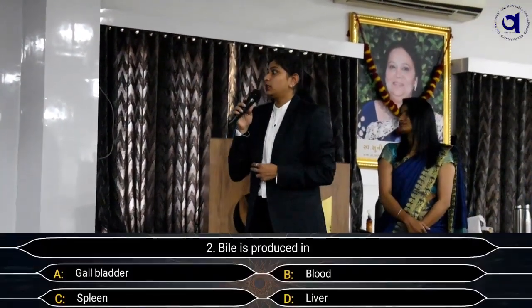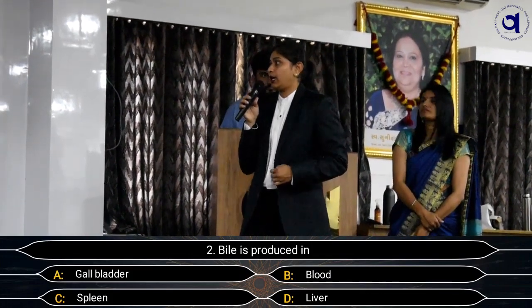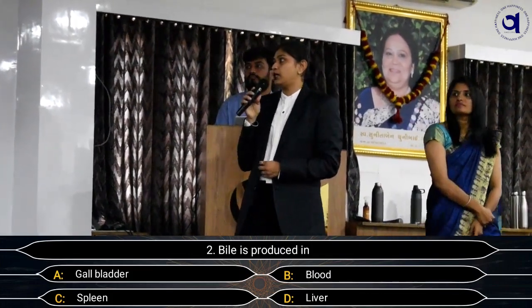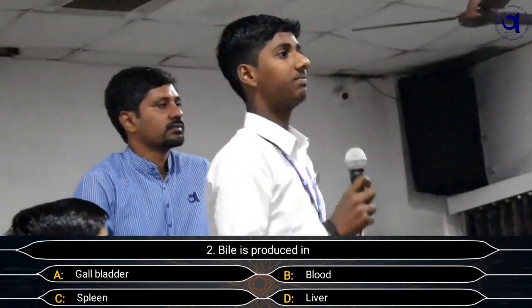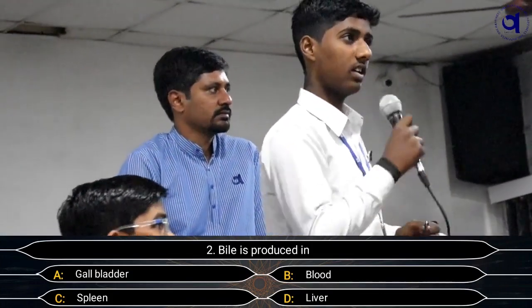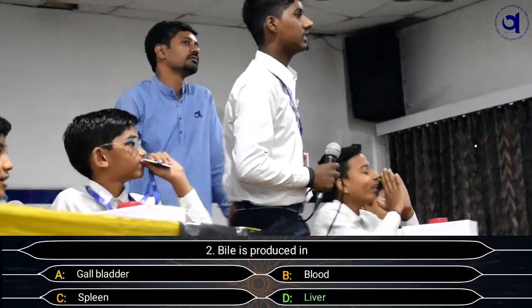And the next question for the puzzle round. Bile is produced in A. Gallbladder, B. Blood, C. Small intestine and D. Liver. D. Liver. Are you sure about your answer? Yes. And the right answer is liver.